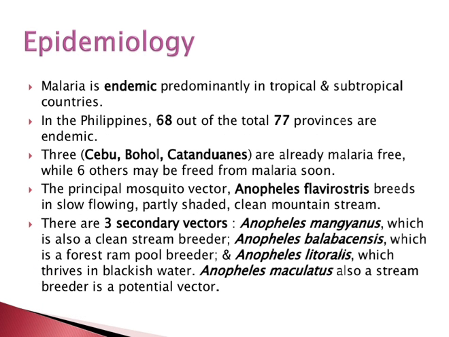Malaria is endemic predominantly in the tropical and subtropical countries. In the Philippines, 68 out of a total of 77 provinces are endemic. Three places like Cebu, Bohol, and Catanduanes are already malaria free, while 6 others may be freed from malaria soon. The principal mosquito vector, Anopheles flavirostris, breeds in slow flowing, partly shaded, clean mountain streams. There are 3 secondary vectors: Anopheles mangyanus, which is a clean stream breeder; Anopheles balabacensis, which is a forest swamp pool breeder; Anopheles litoralis, which thrives in brackish water; and Anopheles maculatus, also a stream breeder, is a potential vector.